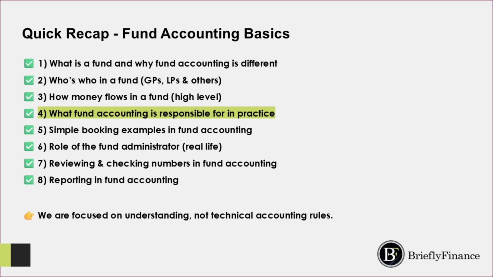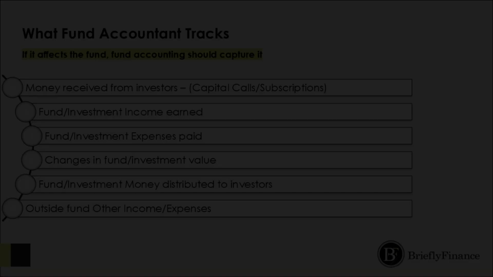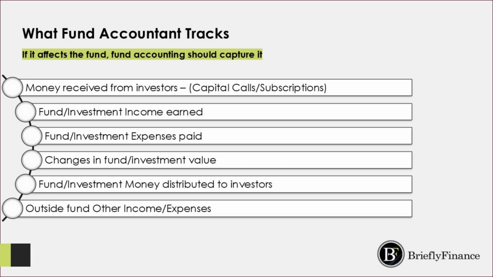Let's quickly remind ourselves where we are in the series. First, we learned what a fund is and why fund accounting is different. Then we learned about the key people involved, including the limited partners, the general partner, the fund administrator, the bank, and the auditor. After that, we followed the journey of money through the fund. Today, we are looking at what fund accounting does with all of those activities. Let's begin with the main responsibility.